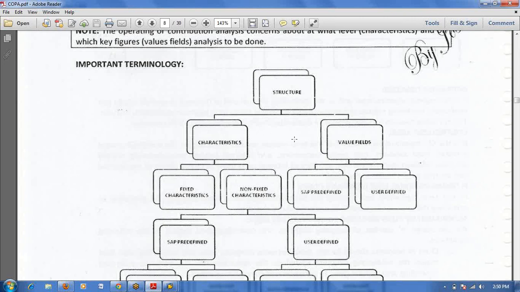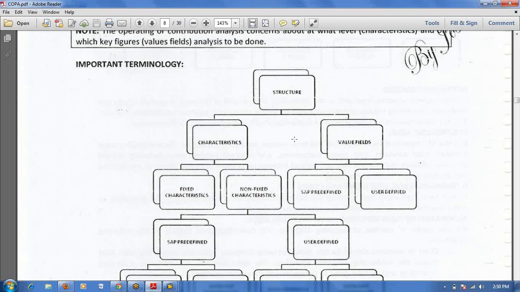Say you sold 10 quantity to the customer. The revenue for those 10 is one value field. The discount amount you have given to the customer is also one value field. Net revenue, revenue minus discount, is not a value field, that is a formula.